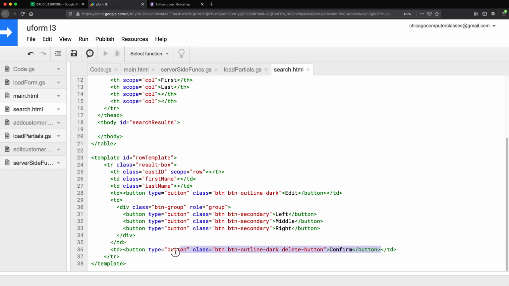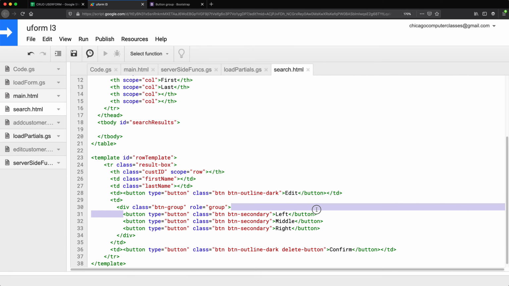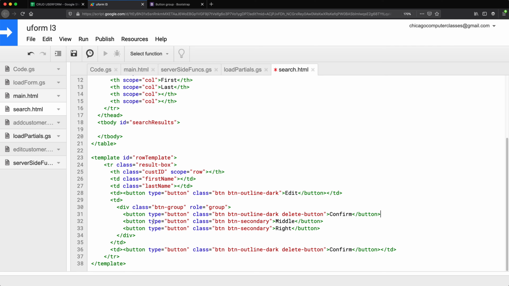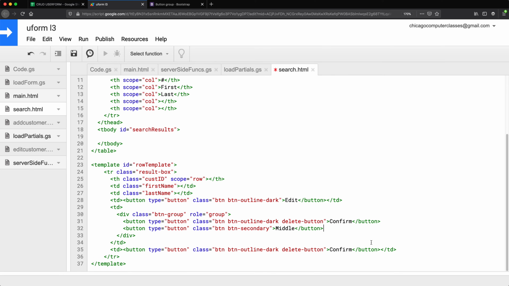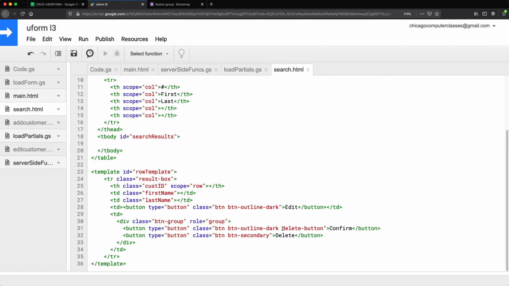So buttons I want to use are these buttons. So let's just copy this one we already have. So that will be our confirmation button. And I just need basically another button here. I don't need 3, just 2. Which will be basically the button that actually says delete but doesn't delete. It just shows this other button. Let's remove this line. So what I want to do, I want to make sure that we assign a class to this other button. I'm going to call this before delete. That will be the class for this. Save. Let's just take a look and see what this looks like.